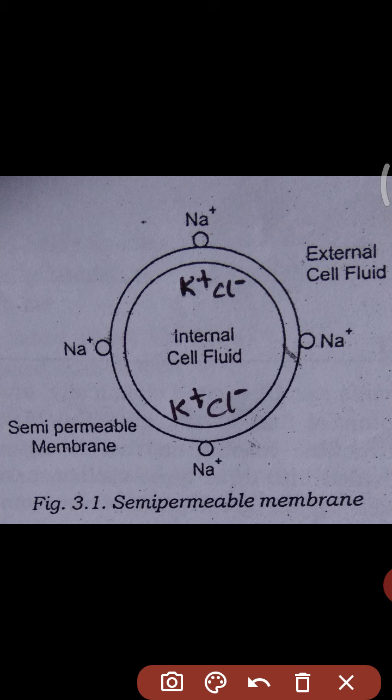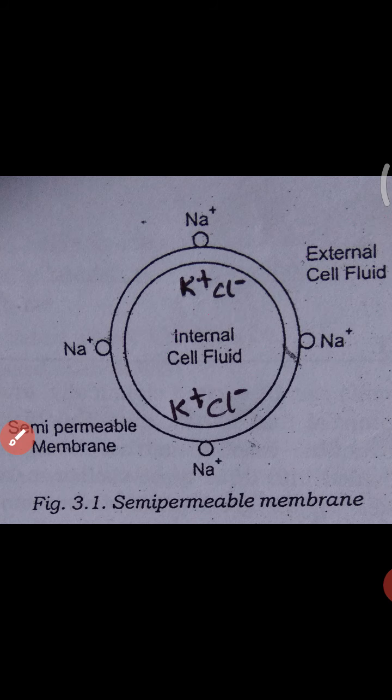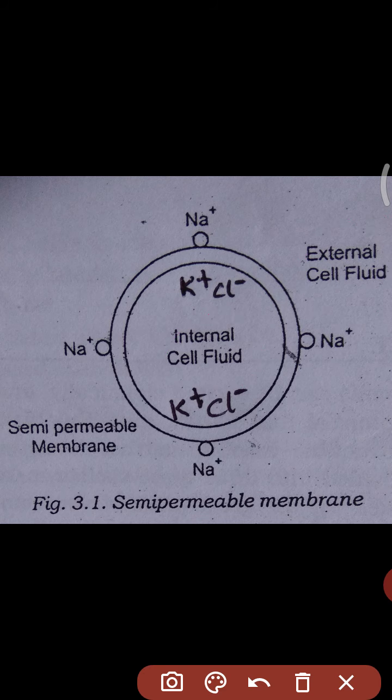The ions inside the membrane are called the internal cell fluid. And the ions outside of the cell membrane are called the external cell fluid. Then how is the semi-permeable membrane maintained? Sodium Na plus ions cannot enter inside the cell membrane. However, ions like potassium K plus and chloride Cl minus pass through the membrane.